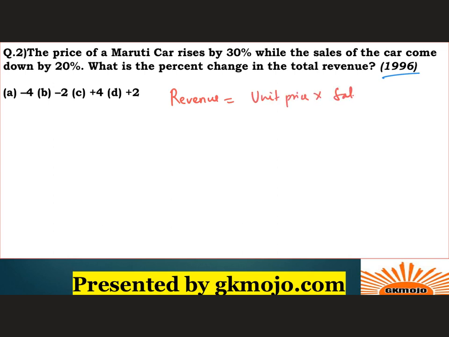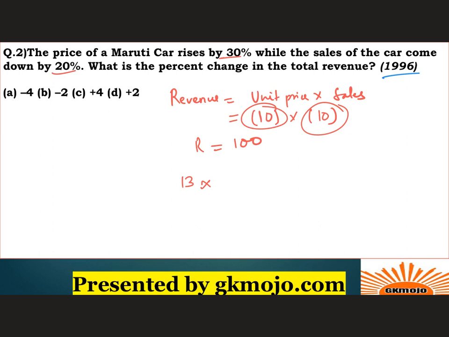Please adopt this method to solve such questions. Let the unit price, that is the price of one car, be 10, and the sale also be 10 units. So initially the revenue was 100. Now what happened? The unit price increased by 30%. So a 30% increase in 10 will be 13. This is the new unit price, and the sale decreased by 20%.